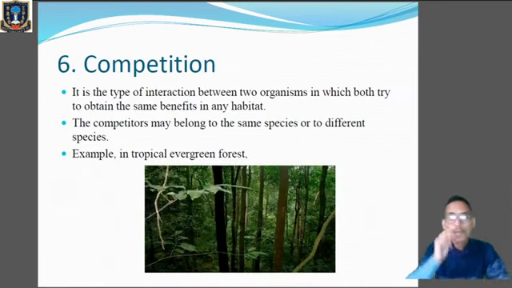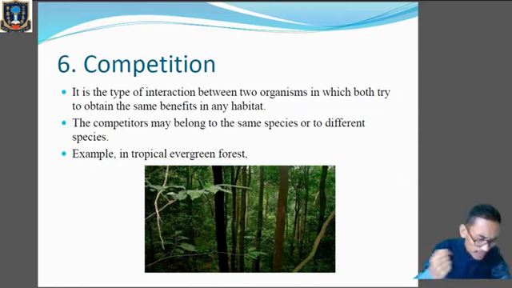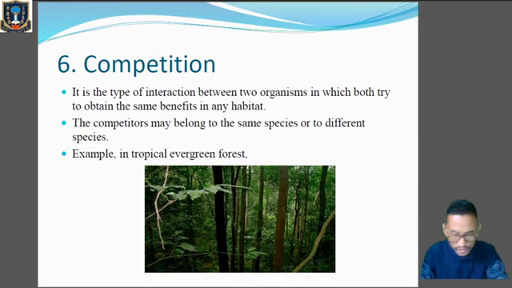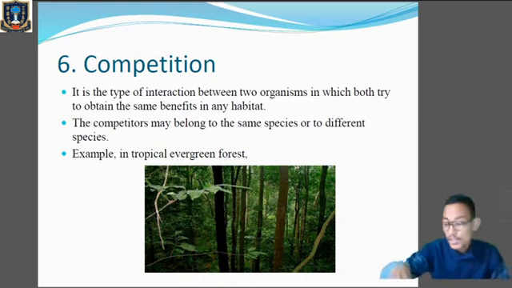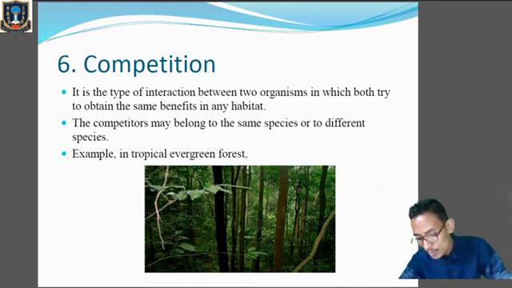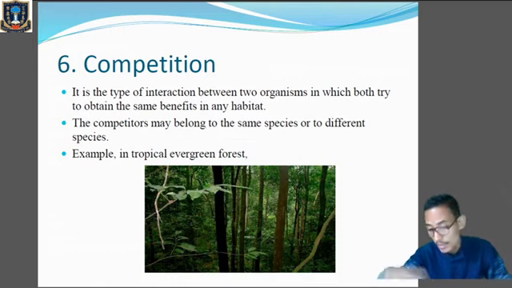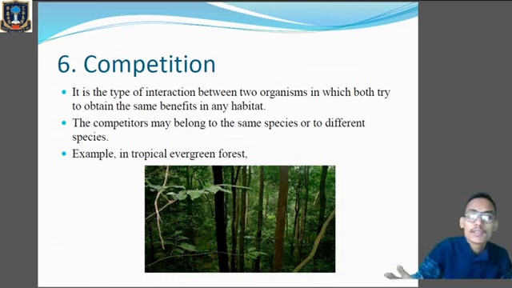Clear? Next one, competition. The type of interactions between the two organisms in which both of them try to obtain the same benefits present in the nature or present in any habitat. Alright, so over here the competing species, the two species which are competing among each other, they may belong to the same species or they may belong to different species. Because in a particular habitat, when the resources are limited, those animals which belong to the same species or different species will compete with one another for the food and shelter, for the available resources.